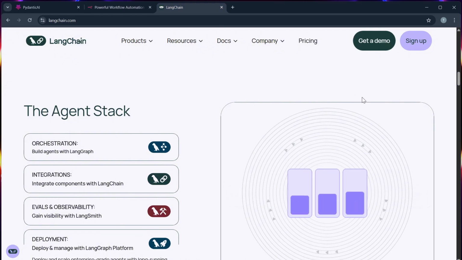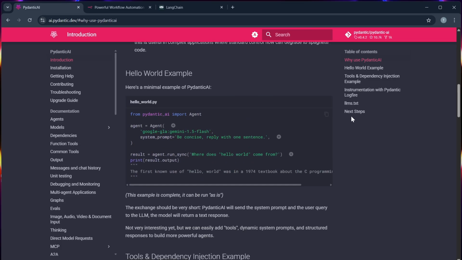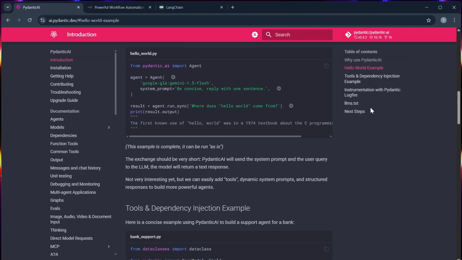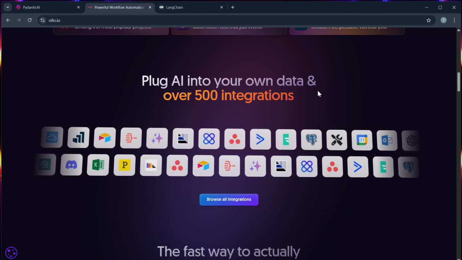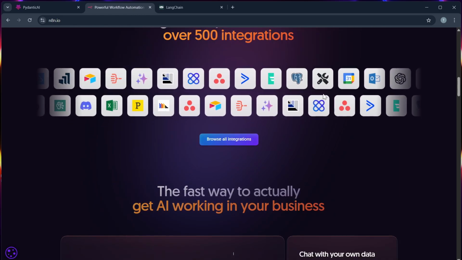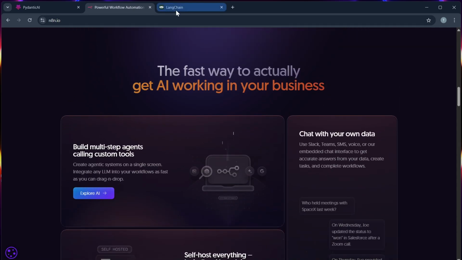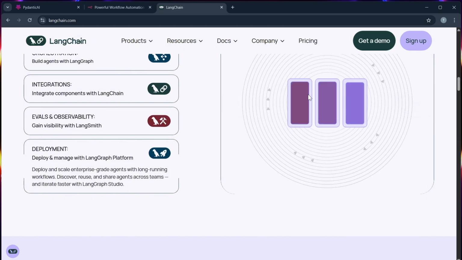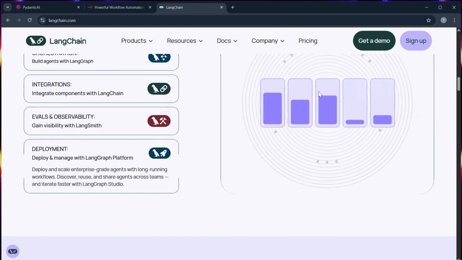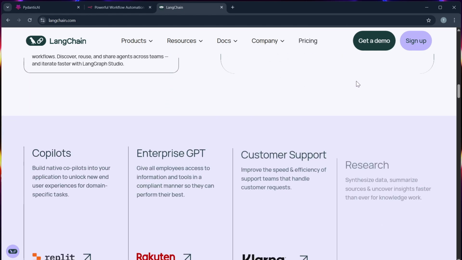Number three, flexibility and control. Pydantic AI gives maximum type safety, which is great for multi-agent environments, while n8n gives drag and drop control and custom functions, which is ideal for automation. And lastly, LangChain offers powerful LLM integrations and dynamic decision making, but it may require more testing and context management.